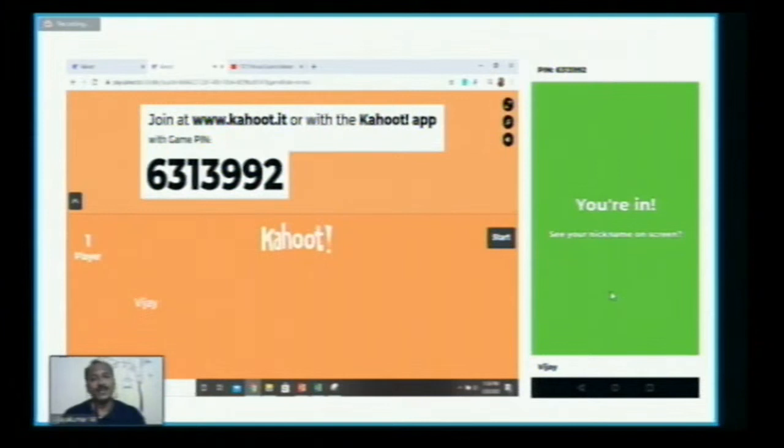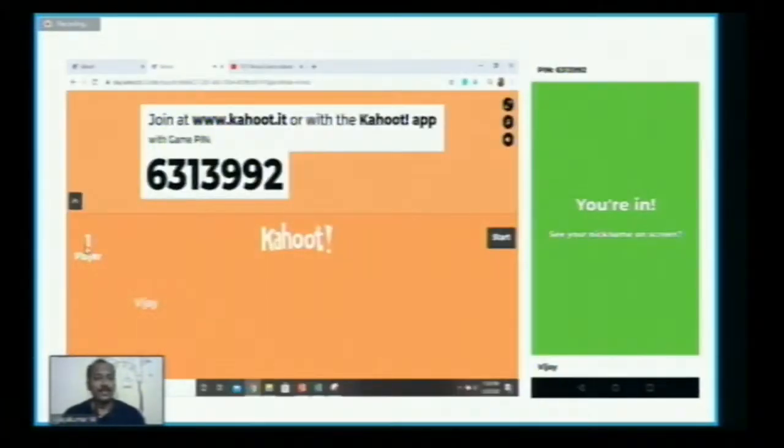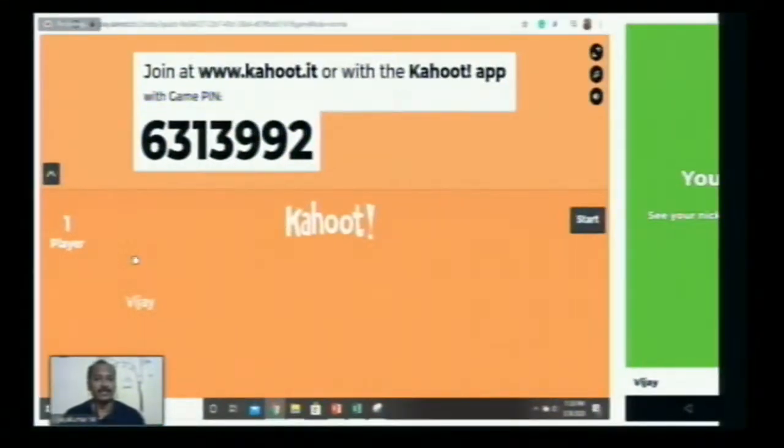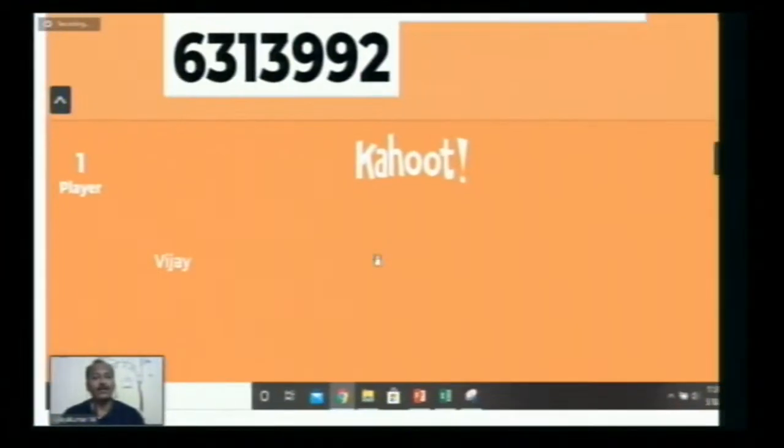The name which we have entered with the help of smart devices, whether a mobile, tab or computer, will be shown here. In the left side image you can see there is only one player, and the name is Vijay. So many players can enter into the game, and all the names will be shown here.